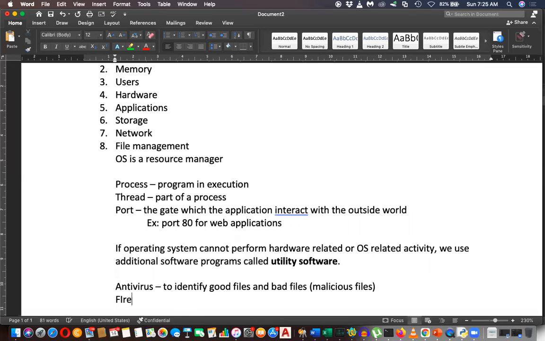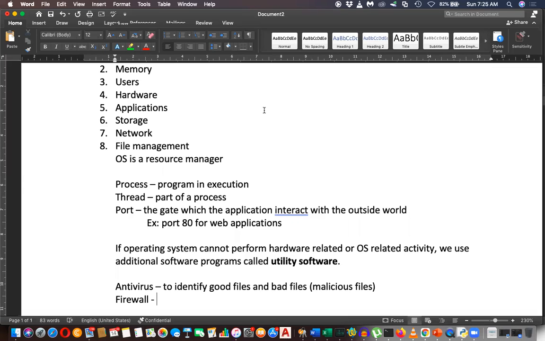Firewall. Can anyone tell why a firewall is used? What's the reason to use a firewall? Can a firewall prevent you from viruses? Shelly, can a firewall prevent you from viruses?